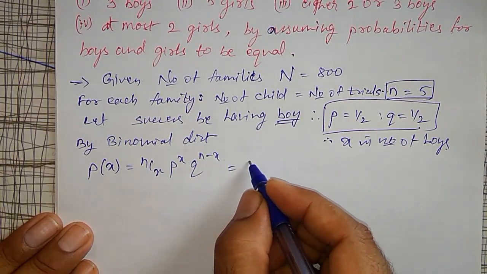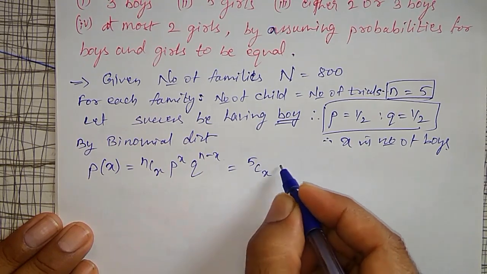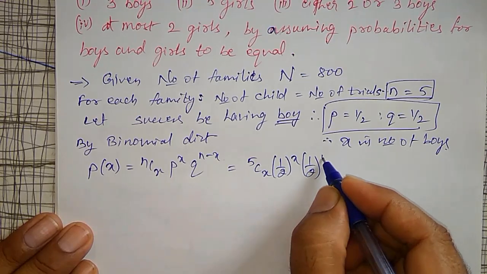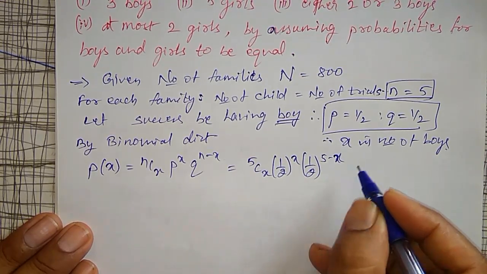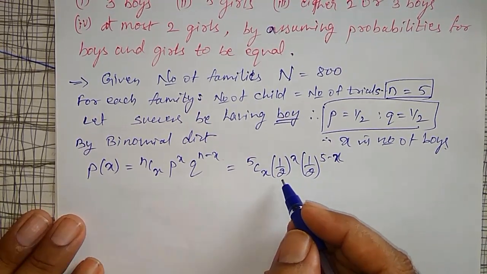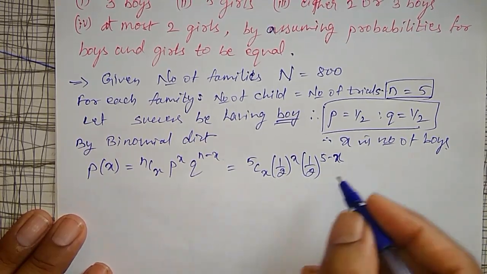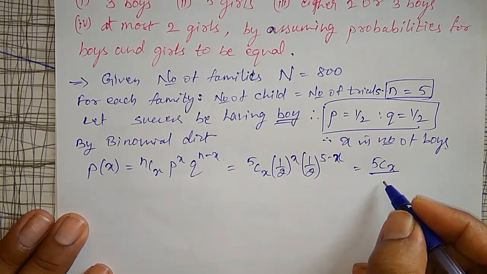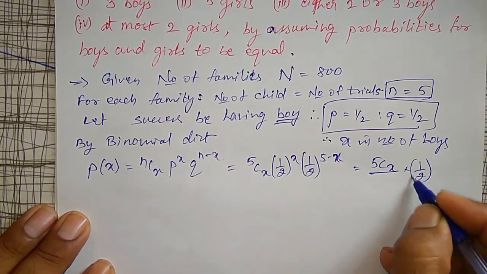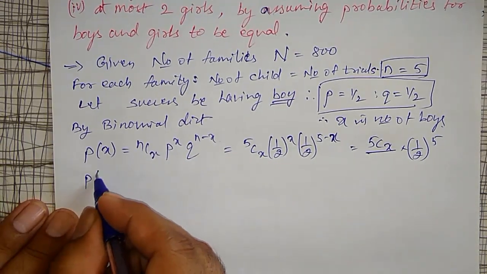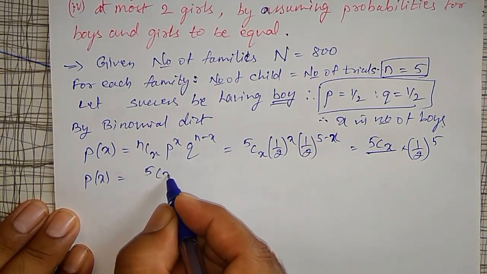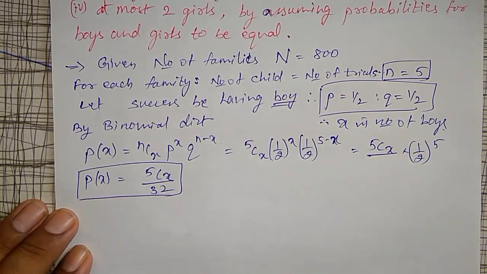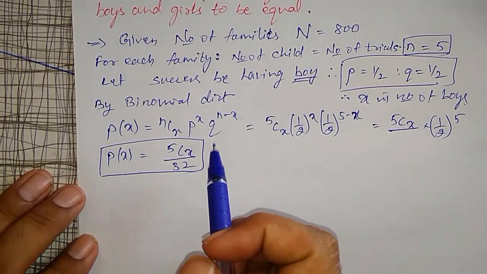That is 5Cx, 1 by 2 raised to x, 1 by 2 raised to 5 minus x. If you simplify, same base, x plus 5 minus x cancels, so it equals 5Cx into 1 by 2 raised to 5. Therefore, P of x is equal to 5Cx divided by 32, my probability function. Using this, let me solve the problems one by one.